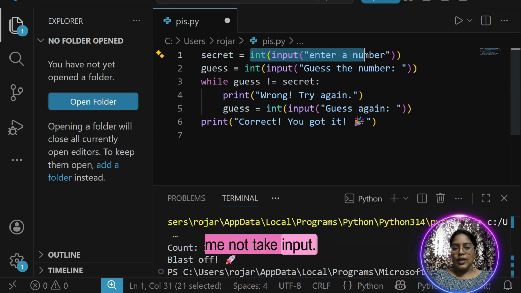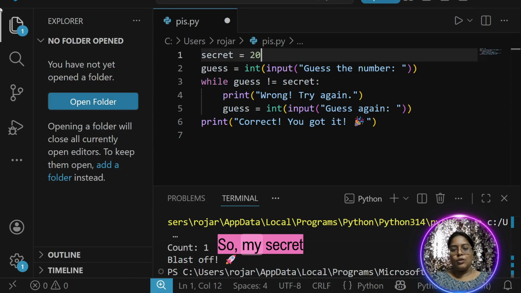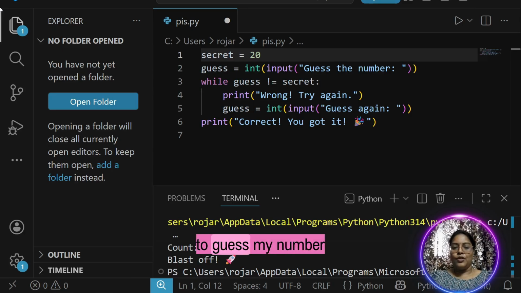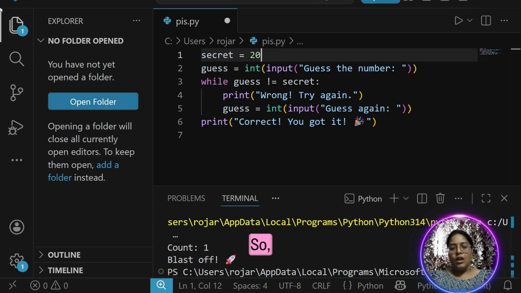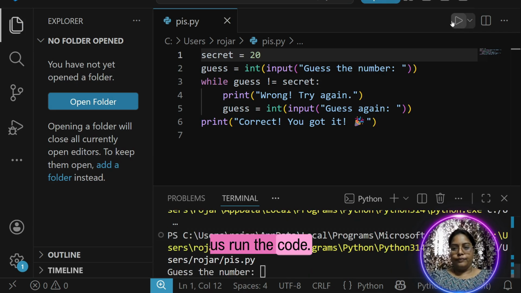Let me not take input, so let me give it complex. So my secret number is 20. I want my friend to guess my number. They have to repeat the loop continuously till their guess is correct. So let us run the code.